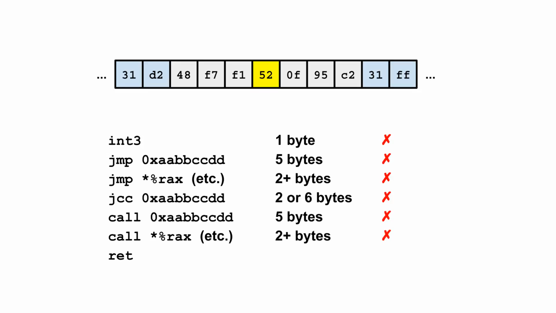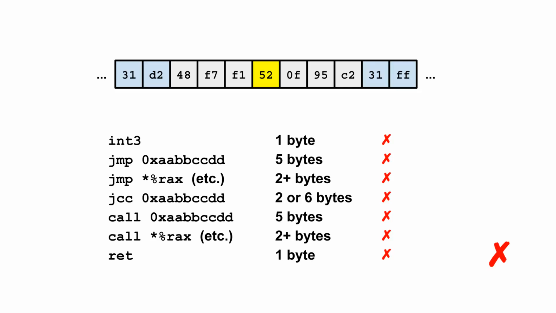The final candidate is the return instruction, which has a single byte representation. However, the return instruction depends on the current value of the stack pointer register, which we have no control over, so this instruction also cannot be used. So based on our analysis, it appears that there is no suitable instruction that can divert control flow to a trampoline.